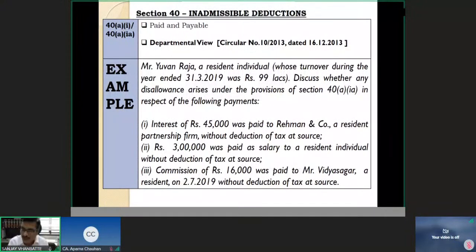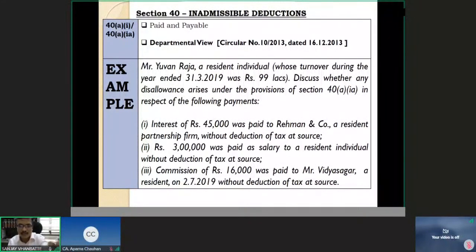But this exception or applicability condition is not there with respect to salary. Whatever your turnover, whether less than or more than 1 crore rupees, you are still liable for compliance of the TDS provisions in respect of salary. So, in this case, Yuan Raja's turnover is 99 lakh in the March 19 year. So in financial year 1920, he is not liable for doing TDS under many other sections.